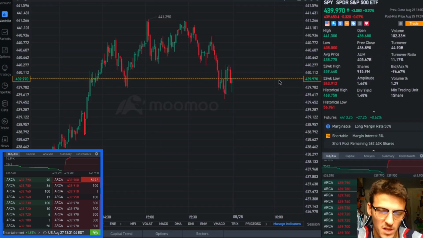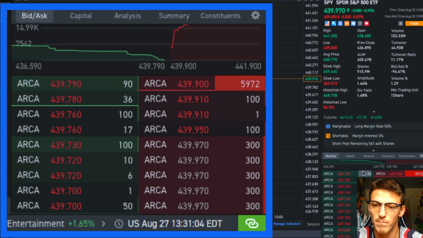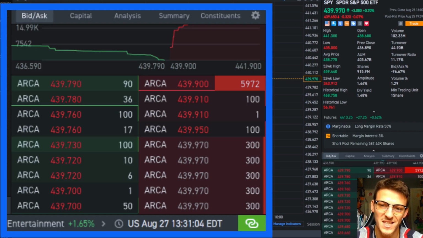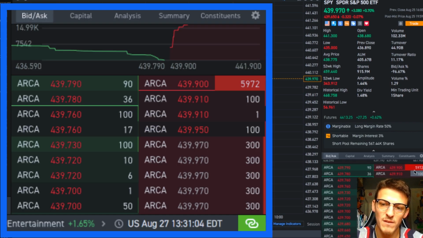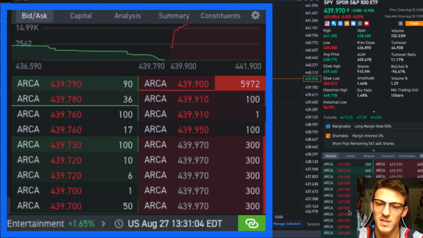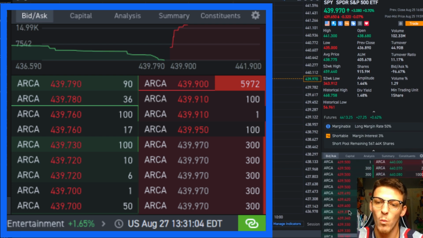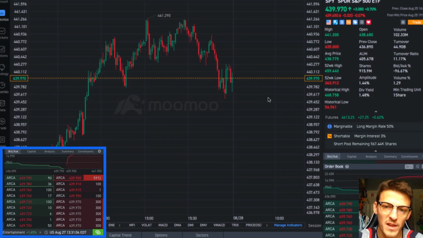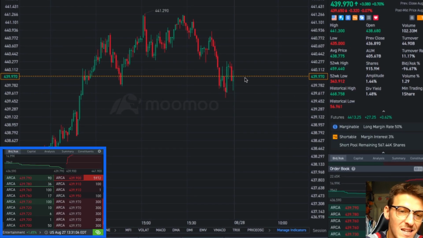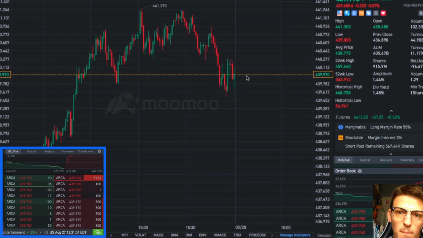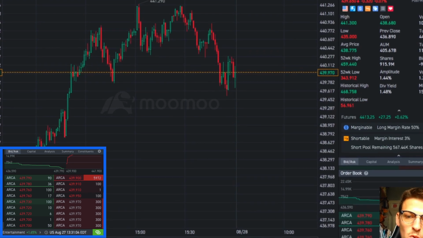So there's 2 cents to go, and every single time it comes up to that level, it's going to sell off more and more shares, which is essentially going to build resistance at that level. And if you take a look on the bid side of things, you're not going to see that amount of shares even relatively close to that number, so you know there is a major sell wall there. Now one thing off rip, this can prevent you from buying at $439.97 because you know 2 cents up this thing is going to get smacked, or at least for a while.